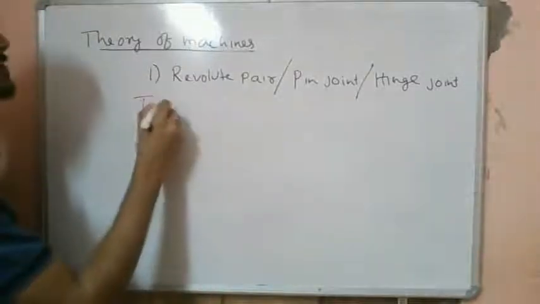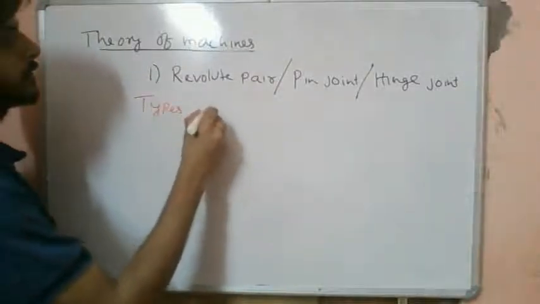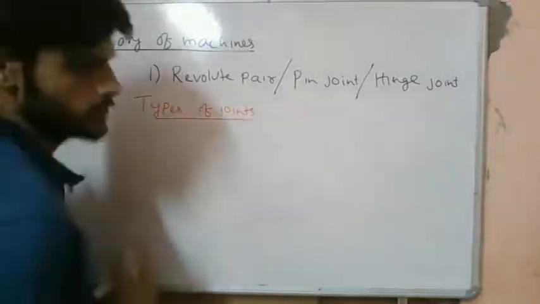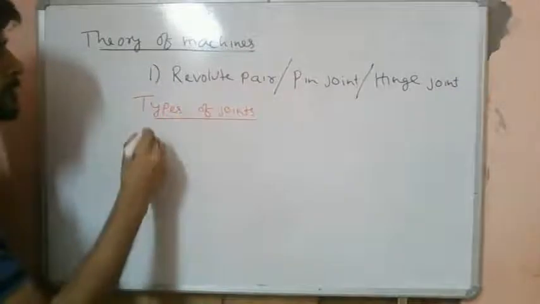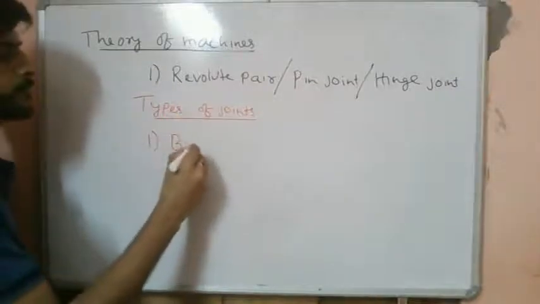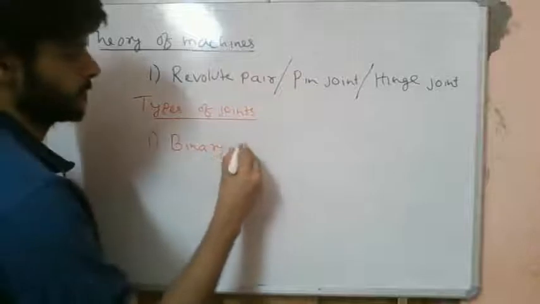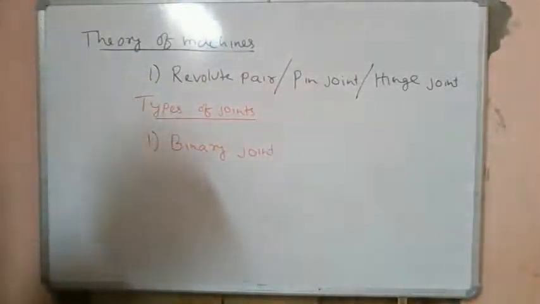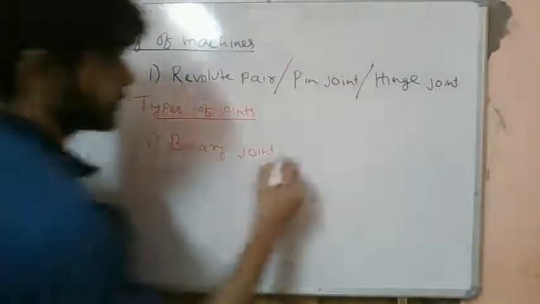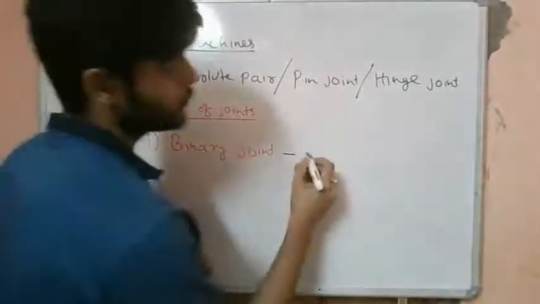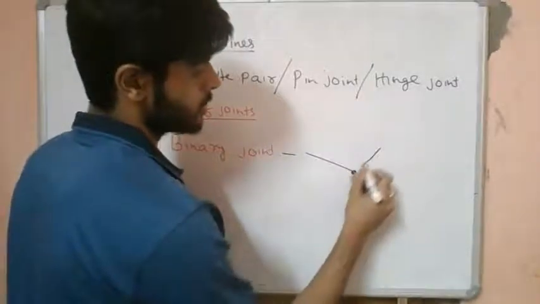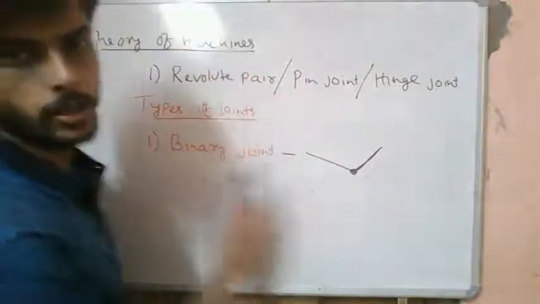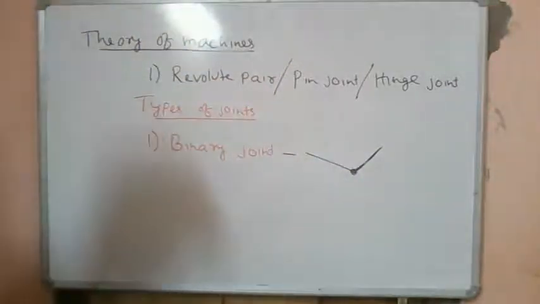Fine. So now let's see what are the different types of joints possible. Types of joints. Number one is the binary joint. A binary joint is nothing but two links connected by a single pin joint. Let's say we have two different links connected by a single pin joint at a point. We will call this a binary joint.